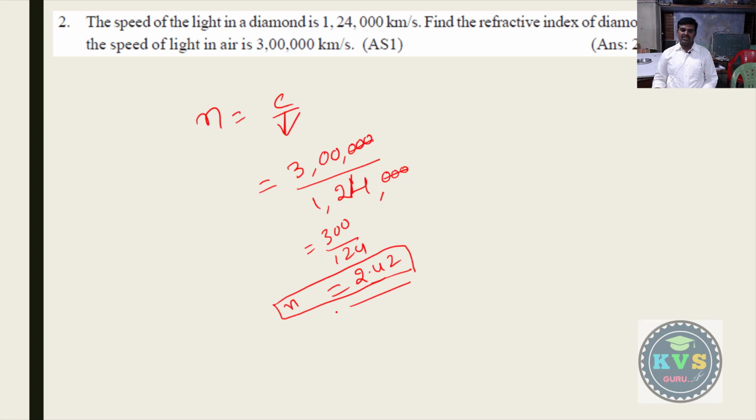Okay, so this is about the refractive index. In the case of refractive index, we are calling it an optically denser medium. An optically denser medium need not be a mass-denser substance.